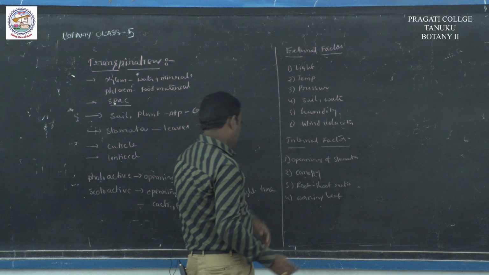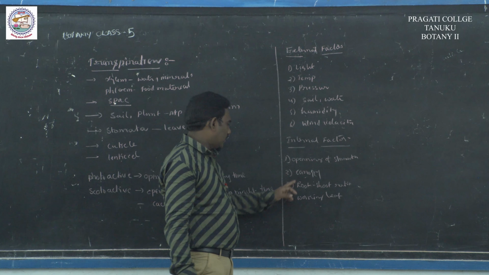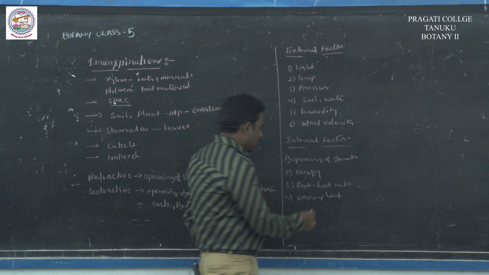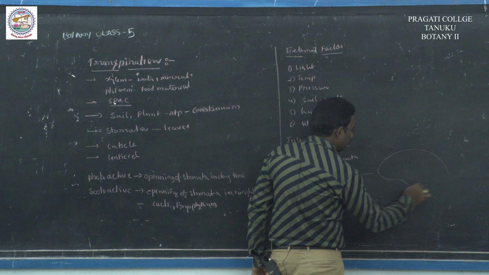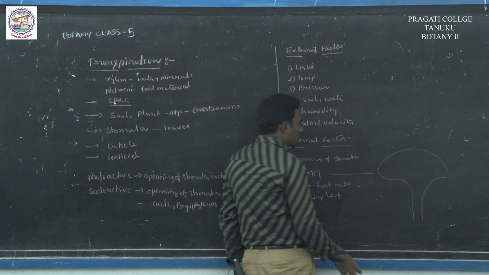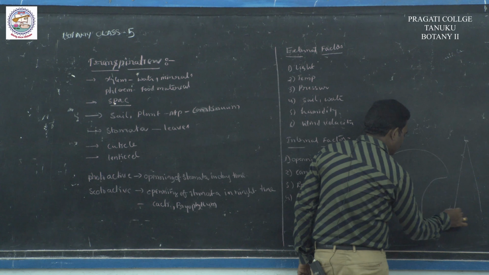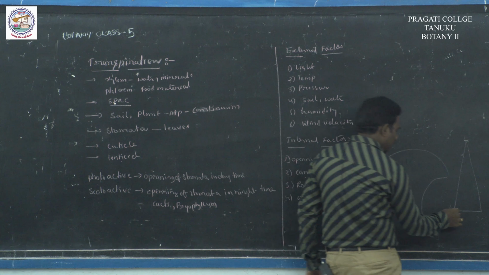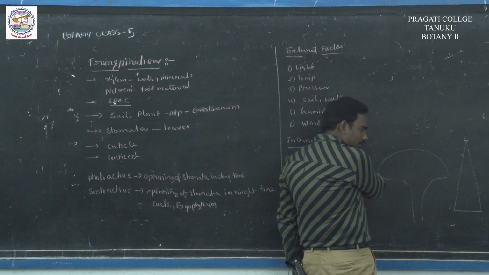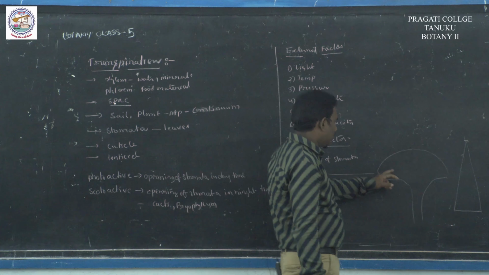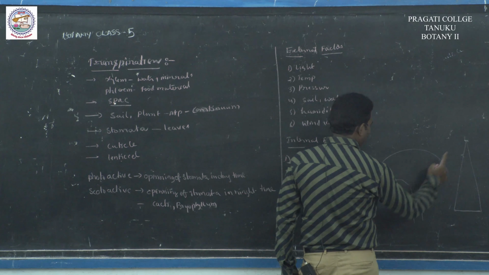Regarding canopy structure, some plants are umbrella shaped. Some plants have a cone-like structure, like Polyalthia longifolia, Ashoka plant. In one type, transpiration is very high, and in the other it is low, because of the difference in structure of the two plants.